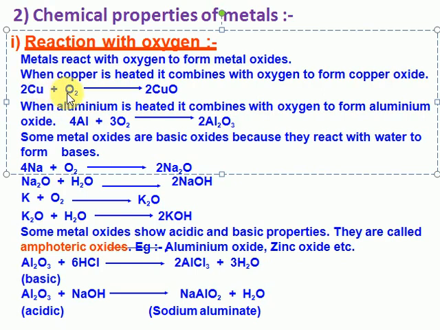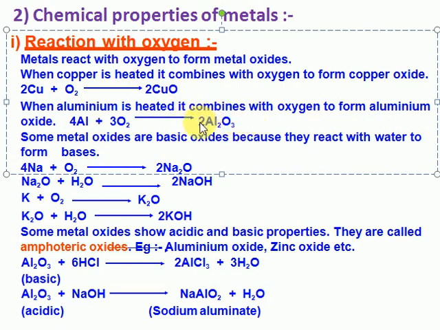Copper reacts with oxygen. Copper valency is 2, oxygen valency is 2. That's why copper oxide. Clear. Next, when aluminum is heated, it can undergo combustion with oxygen to form aluminum oxide. Aluminum also reacts with oxygen to form aluminum oxide. Aluminum oxide has an amphoteric nature.